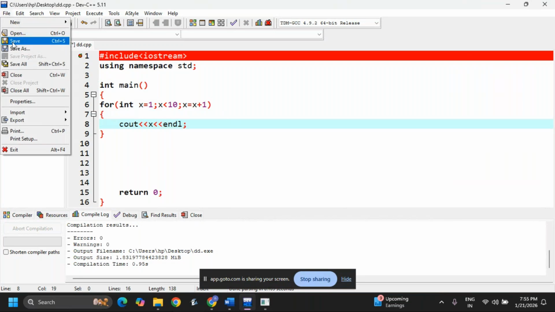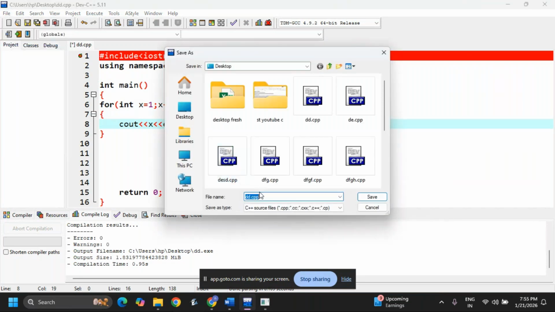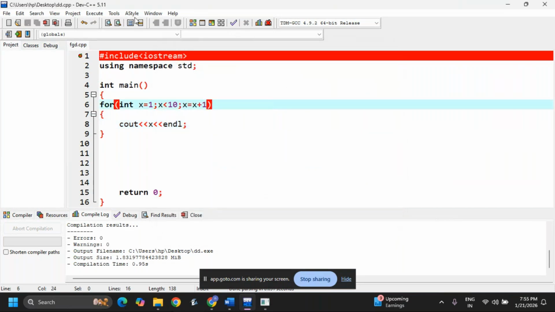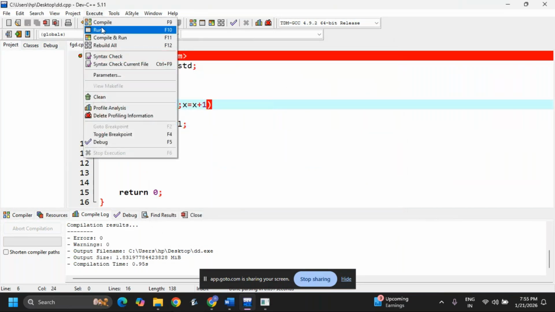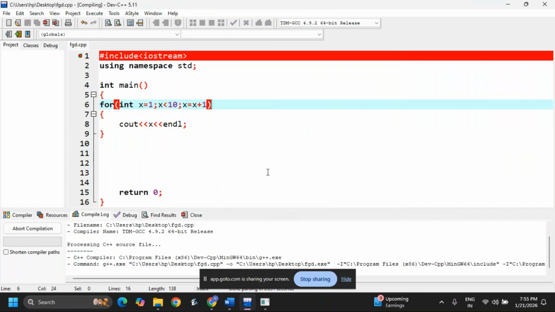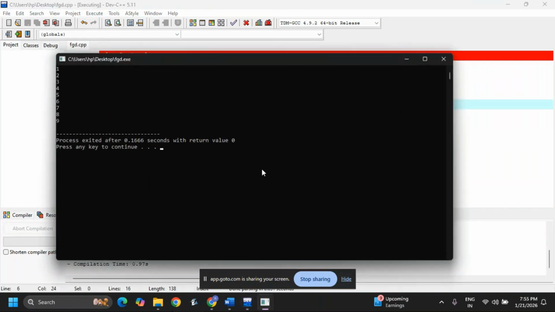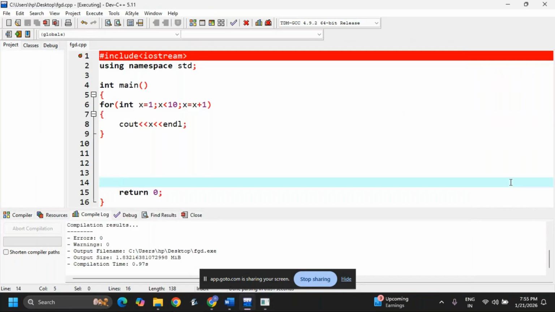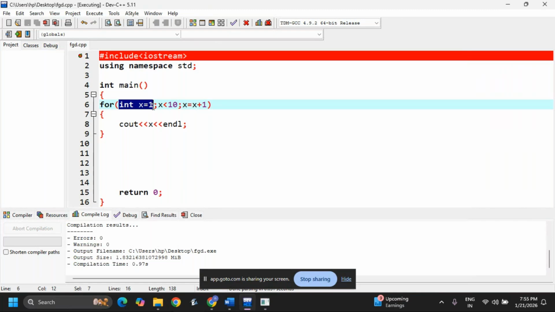Now I am saving this file, save as the desktop. Okay, save. Now execute, run. Yes, if any errors are there, it will show. Say no errors, it is printing. Okay, this is called initialization. This is called condition checking. This is called increment.